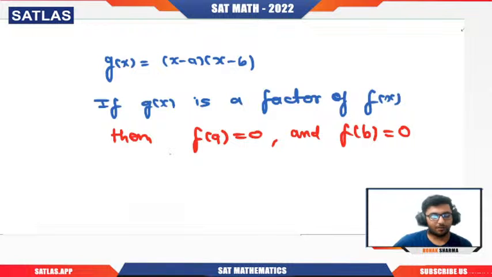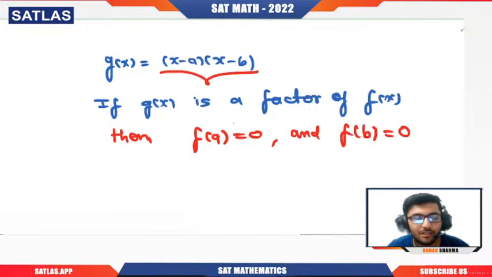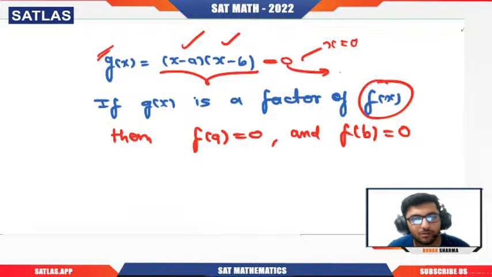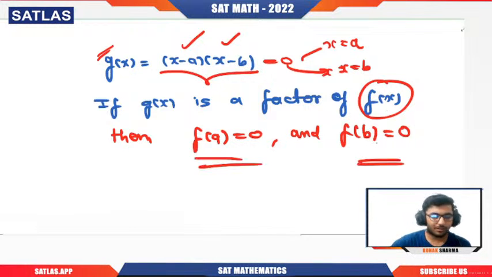Till now we have been dealing with only linear factors. But even if it is a quadratic factor, the value of the polynomial will be 0 at all the points where the divisor is becoming 0, like at x equal to a and at x equal to b. So at these two values, the function's value will be 0, because these are the factors. Got it?